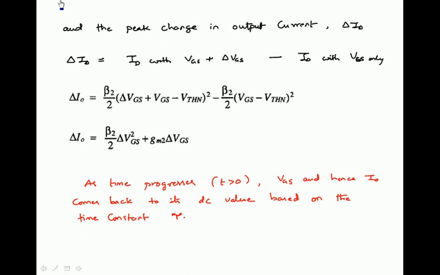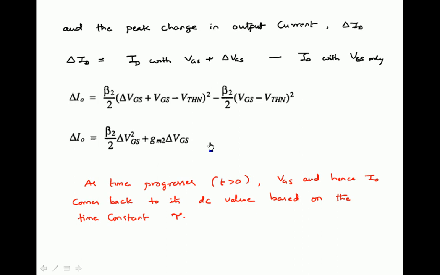For the first one, VGS is replaced with VGS plus delta VGS, and for the second term it is simply VGS. After simplifying this expression, so many terms will get cancelled. Finally you get beta 2 by 2 into delta VGS square plus GM2 into delta VGS.